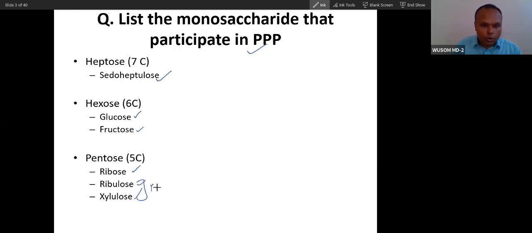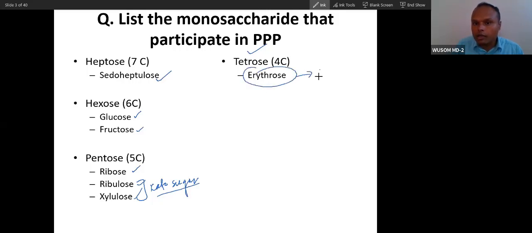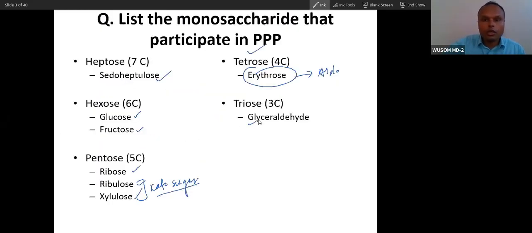Ribulose and xylulose are keto sugars. Understanding which is a keto sugar and which is an aldose sugar is important for this pathway. Erythrose is a 4 carbon aldose sugar. If it were a keto sugar, it would be erythrulose. From the name only you can differentiate which is a keto sugar and which is an aldose sugar. Among triose sugars, you already know glyceraldehyde is a triose sugar. So these are all the sugars you will see in this pathway.